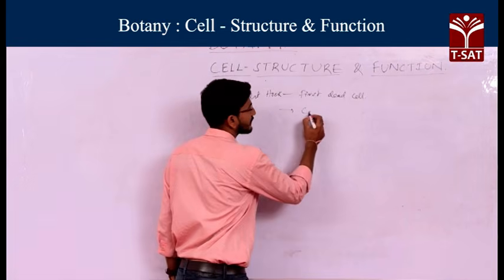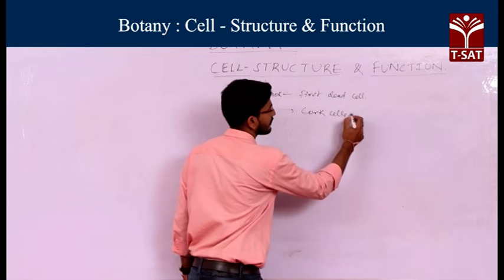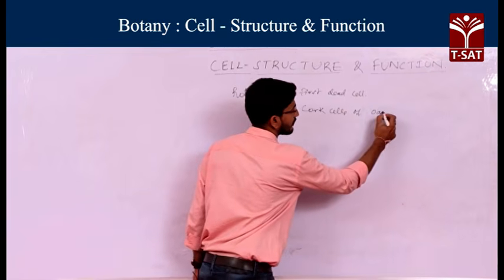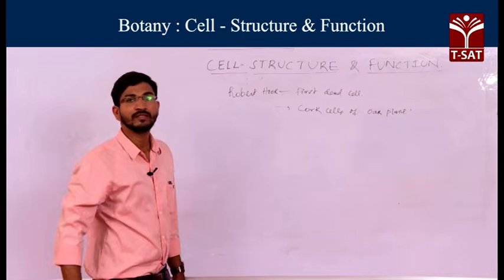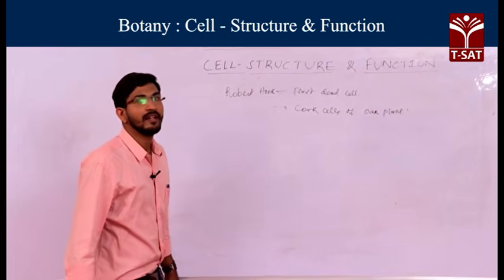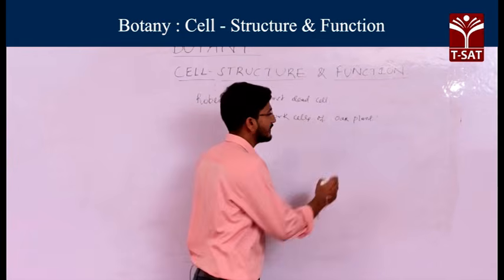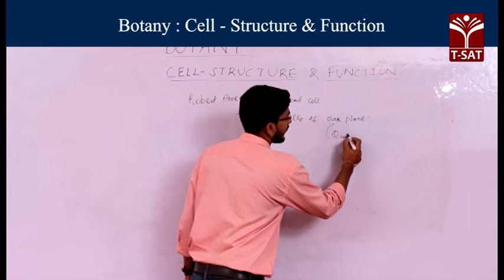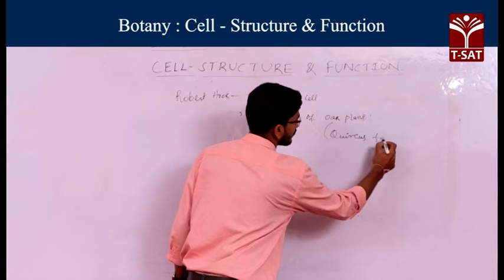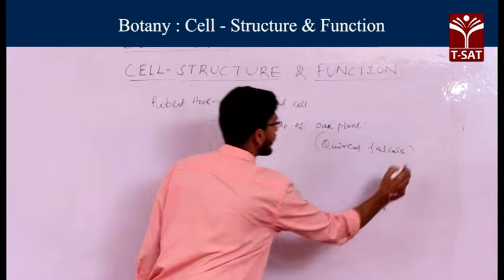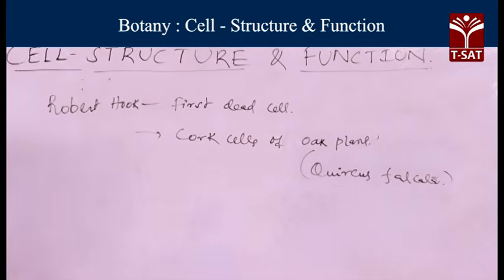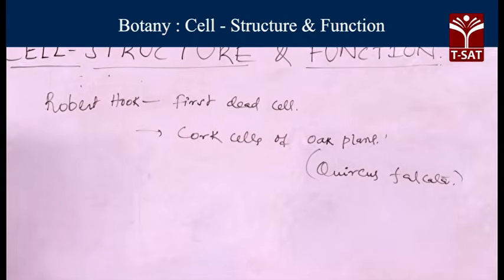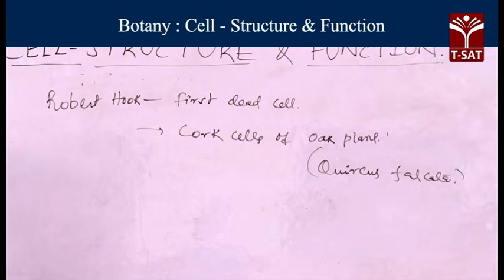So what is the scientific name of the oak plant? He generally observed within the cork cells of the oak plant.